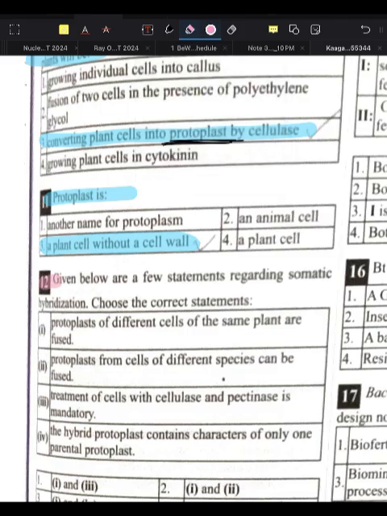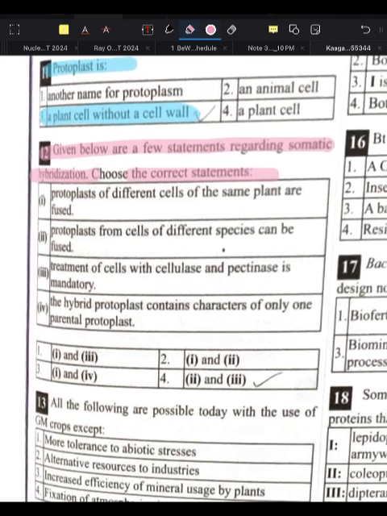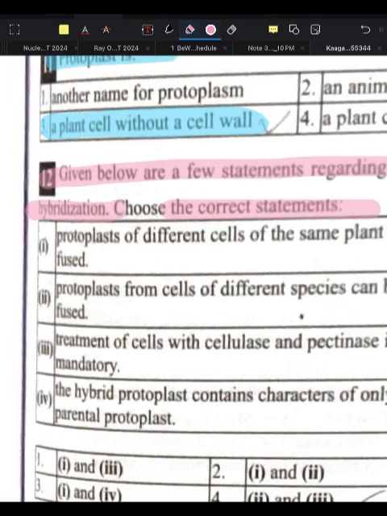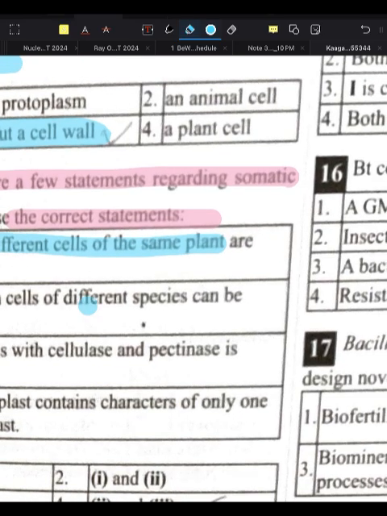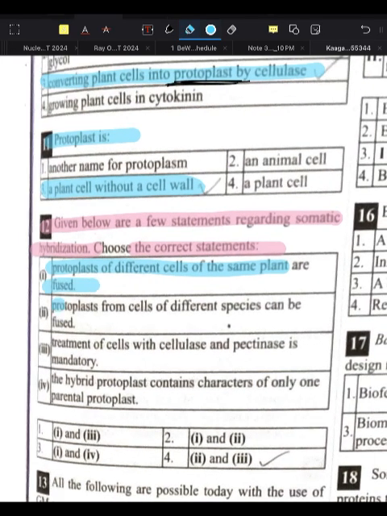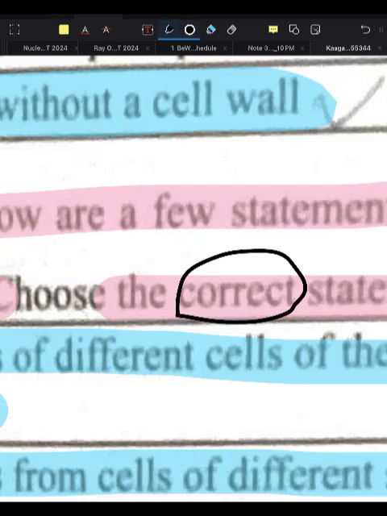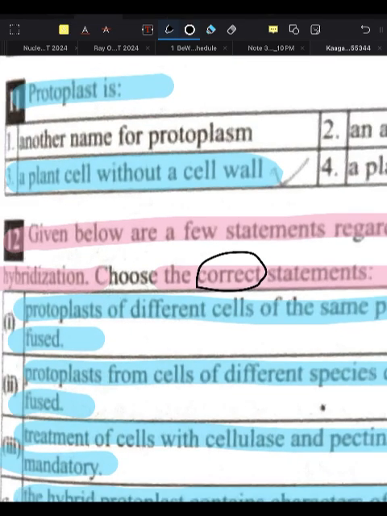Next, given below are a few statements regarding somatic hybridization. Choose the correct statement. First statement says that protoplasts of different plant cells of the same plant are fused. Protoplasts from different cells of different species can be fused. Treatment of the cell with cellulase and pectinase is mandatory. The hybrid protoplast contains characters of only one parental protoplast. We will mark the correct statement. Here is where NEET aspirants make mistakes.